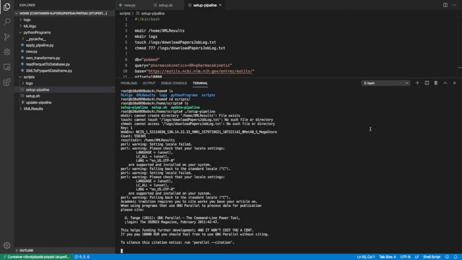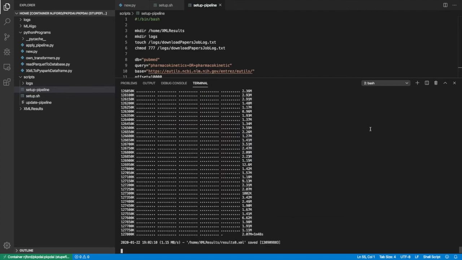Our setup pipeline takes just under 2 hours to run. The download of XML papers takes about 10 to 15 minutes, and the parsing and classifying takes about 1.5 hours to run. Thus, for demonstration purposes, we will show the entire download process sped up, and then parse and classify only 10,000 out of the total approximate 500,000 papers.